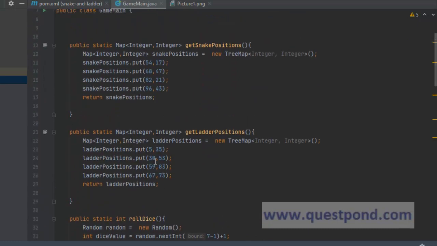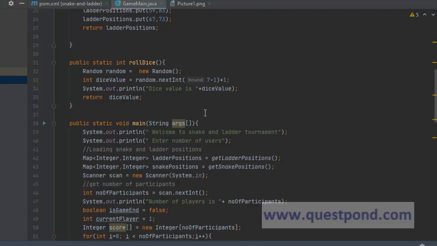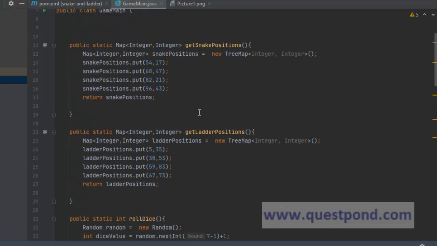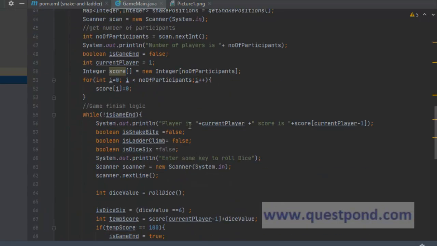Now someone might argue that instead of keeping hard-coded values, you can read the values from the property files, which is fine. Or we can even read it from a database. Same way, the number of users can come dynamically from database and so on. So that changes can be done, but the core logic remains same.